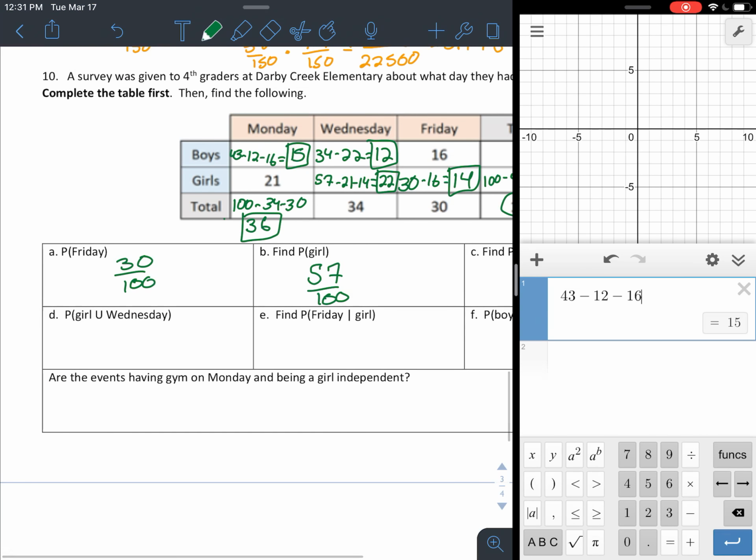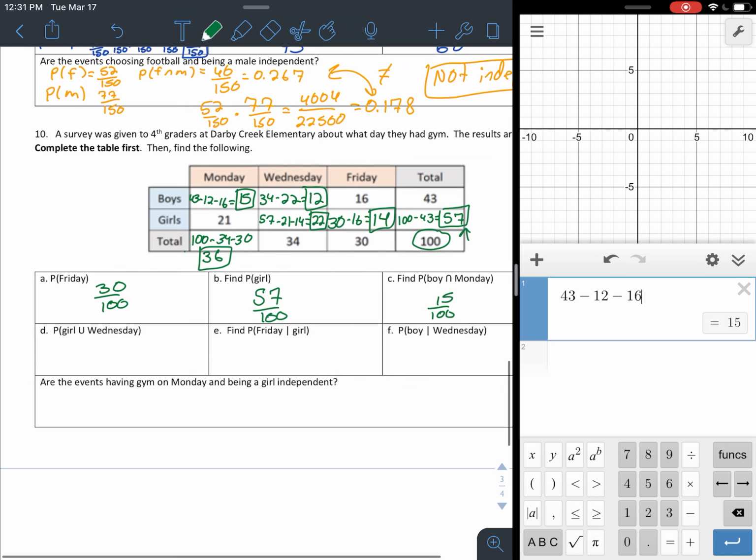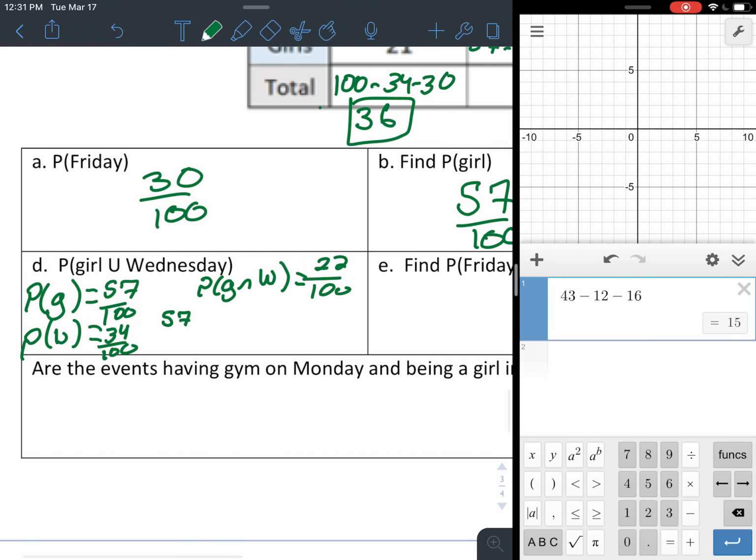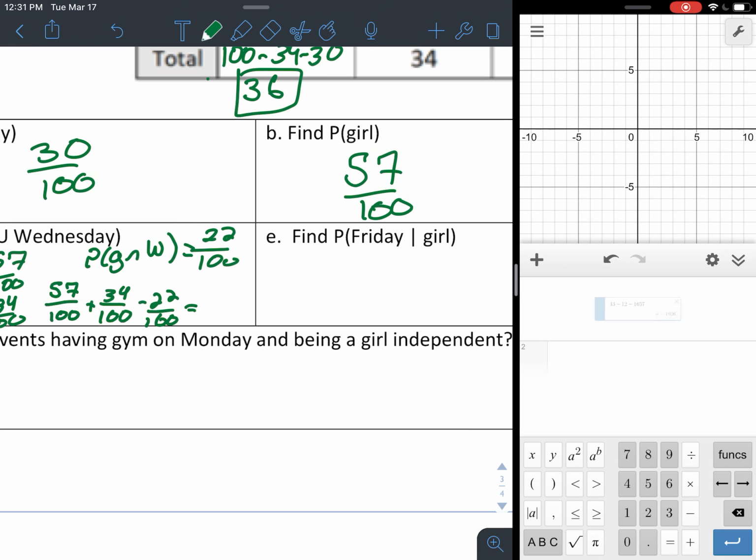Probability of boy and Monday, so boy intersecting Monday is going to be right here, so that's 15 out of 100. Probability of girl or Wednesday, okay, so then we need to look at the probability of girl, which is 57 out of 100. Probability of Wednesday is 34 out of 100. Probability of girl and Wednesday is going to be 22 out of 100. So then the formula says 57 over 100 plus 34 over 100 minus 22 over 100. So 57 plus 34 minus 22 gives us 69 out of 100.